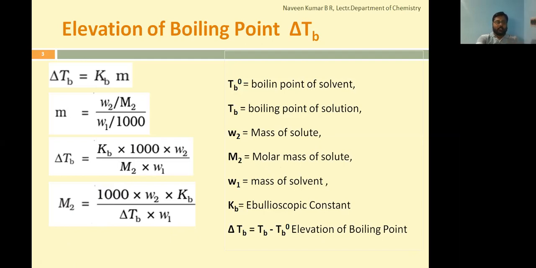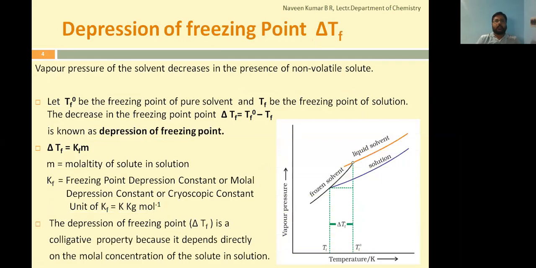Now we'll understand the third colligative property. Depression of freezing point. Again, the understanding from the boiling point condition, now you can relate it for freezing point. Before going to depression in freezing point, we'll understand how we can define the freezing point for a liquid.